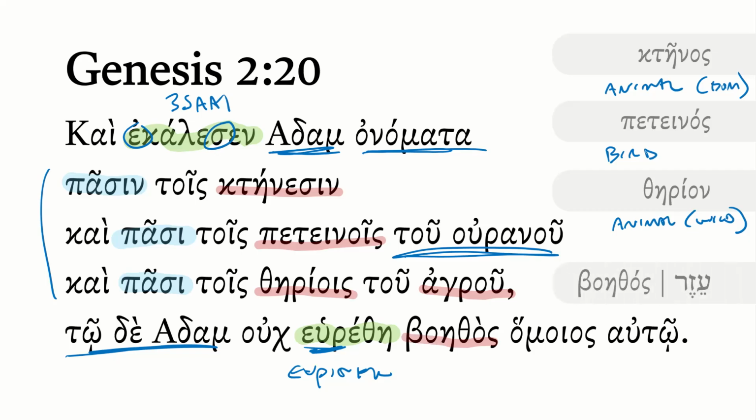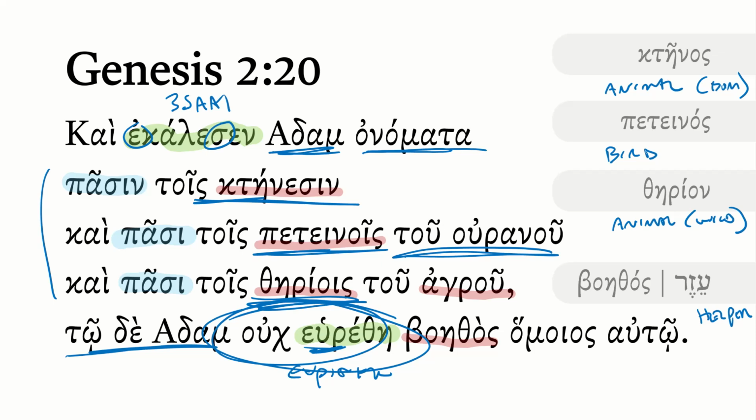What was not found? A boethos, or ezer in Hebrew. This is the word for helper. And we saw this in verse 18. There needs to be a helper who is fitting for Adam, but among the animals, the birds of the sky, the wild beasts, and so forth, there is not found such a helper.